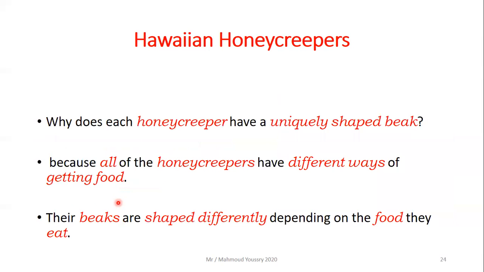So what is so special about all these honey creepers? They all have very different beaks. Why does each honey creeper have a uniquely shaped beak? Because all of the honey creepers have different ways of getting food.